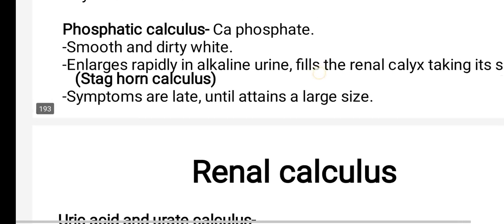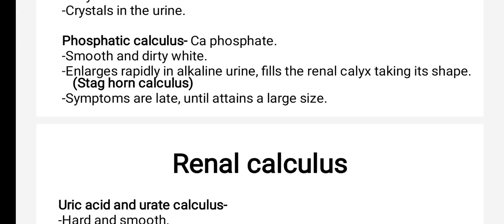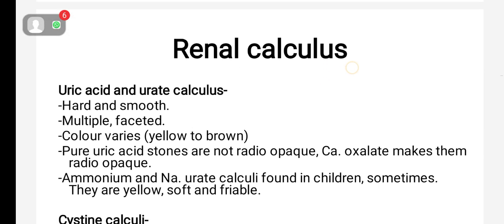The next is phosphatic calculus. It is composed of calcium phosphate. They are smooth and dirty white color. They will enlarge rapidly in alkaline urine, and they will fill the renal calyx and take its shape. That's why that calculus will look like a staghorn, and that's why the name is staghorn calculus. The symptoms appear late until it attains a large size.